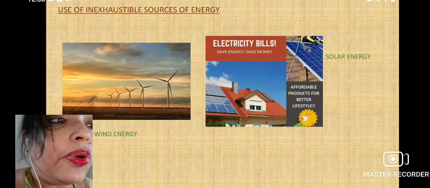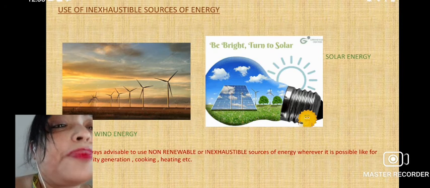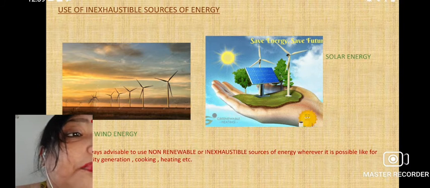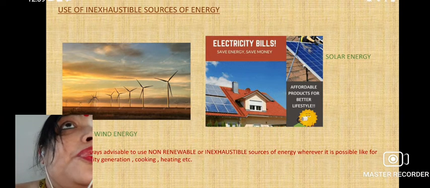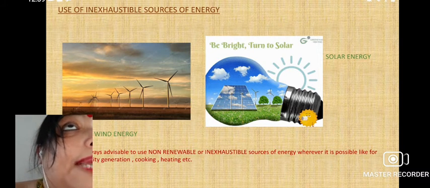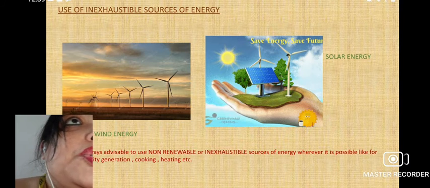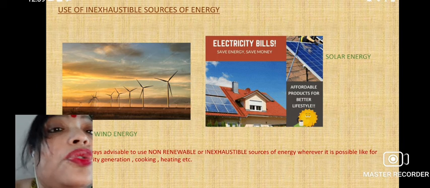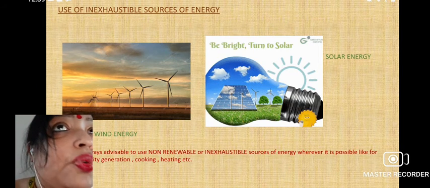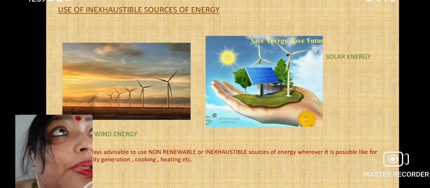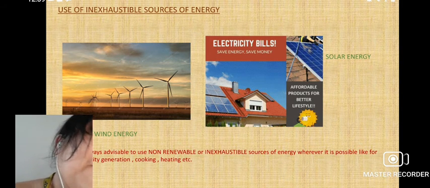Okay, so I hope this portion is clear to you all. Remember, we should not exhaust all that is natural, coal, petroleum, all these fossil fuels. Rather, we should shift our focus from these conventional sources to inexhaustible resources like solar, wind, water and tidal, and we should all try to save our environment. I hope this is clear to you.